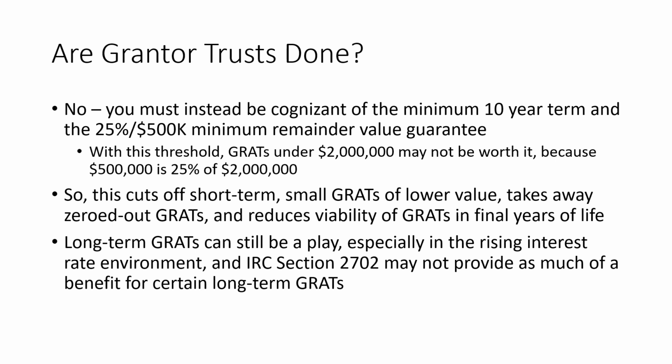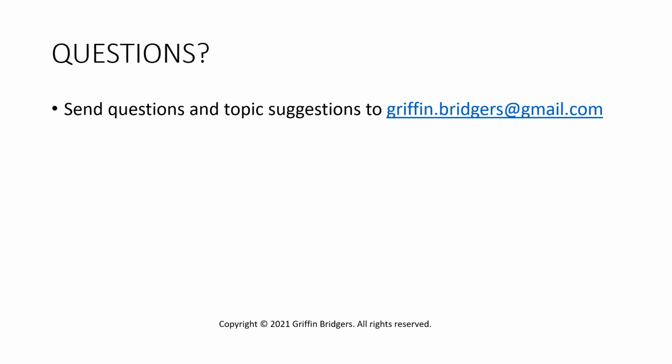And Code Section 2702 may not provide as much of a benefit for certain long-term GRATs anyway, so you may not be hurt as much with the gift tax valuation on those types of trusts, especially if you create them right now in a lower interest rate environment. So those are the changes to GRATs under the For the 99.5% Act.